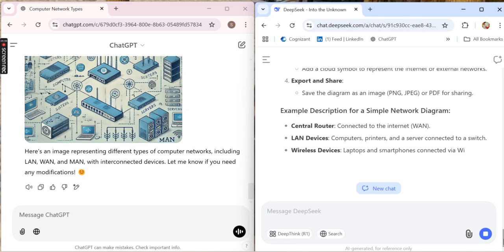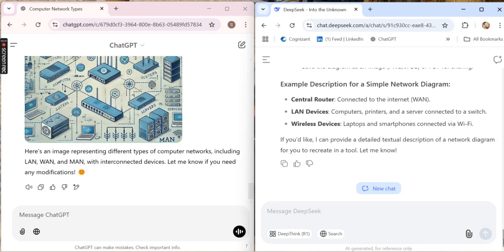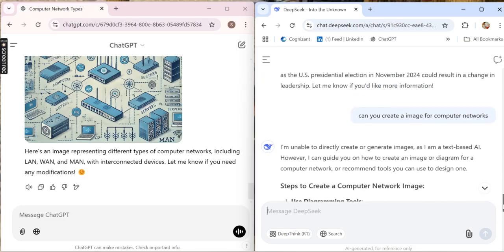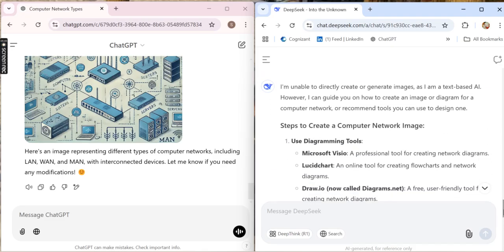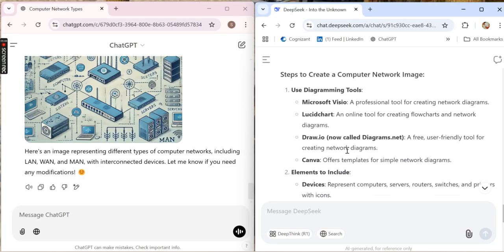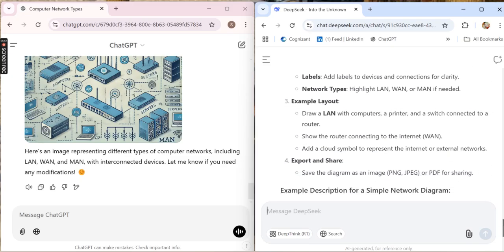It mentions a lot of objects used in the network, and you can see that it is not going to generate a file. It mentions some tools we can use to draw, like Canva and Draw.io. Those are predefined apps, right?